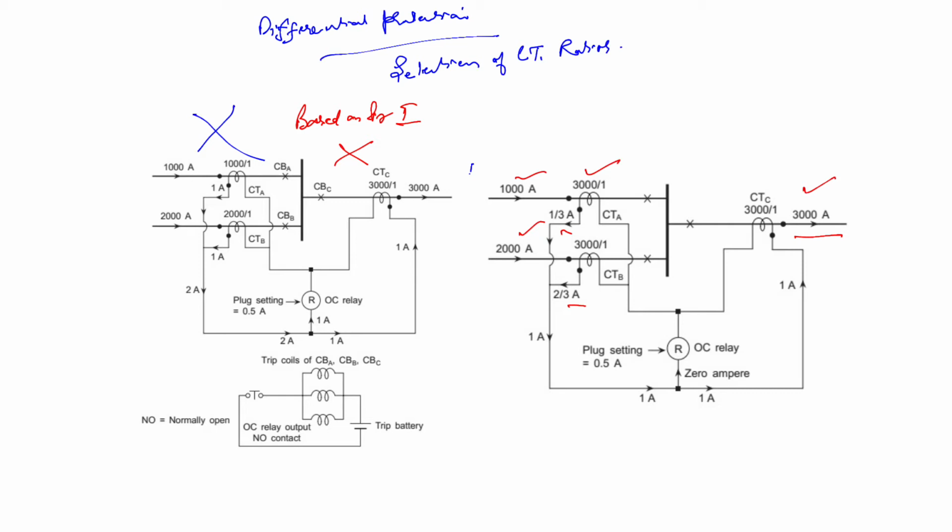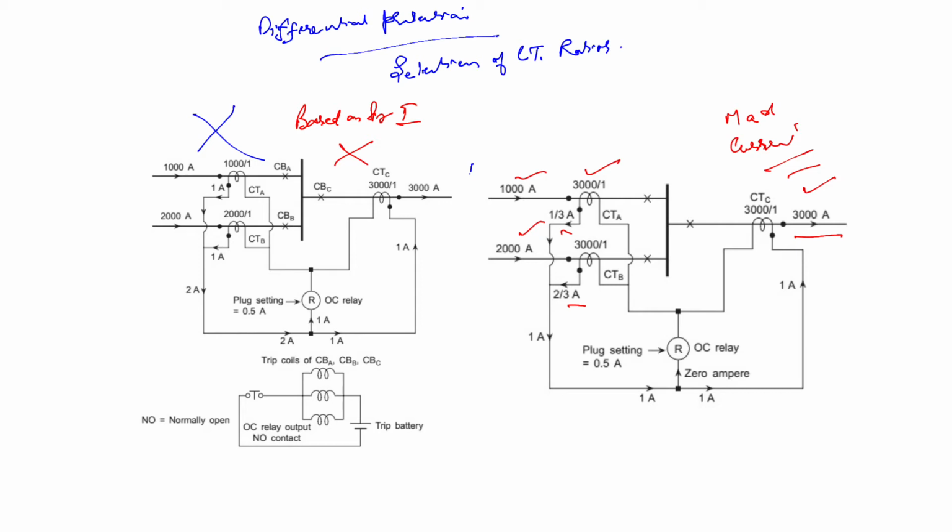So from this what do we conclude? We conclude that there is no spill current in this path if we select the CT ratio based on the primary current of the feeder that has the maximum current. So this is the maximum current criterion. We have used the maximum current, 3000, as the criterion, and from this we conclude that there is no spill current.